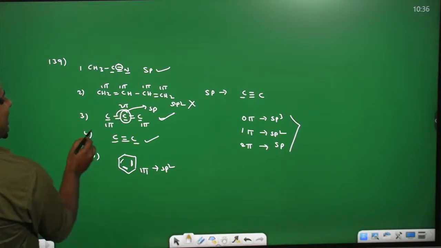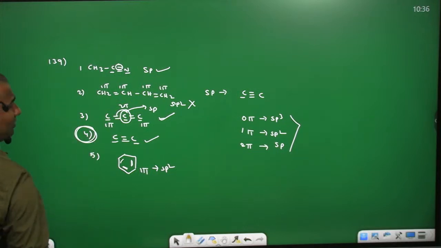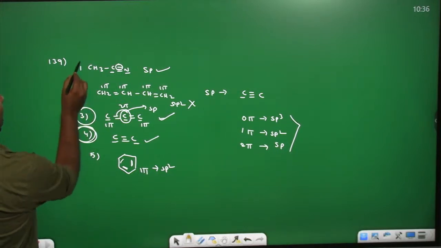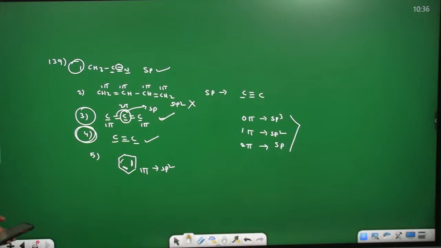So the sp carbon containing compounds are the fourth one, the third one, and finally the first one. There are only three, so you can go with 1, 3 and 4.